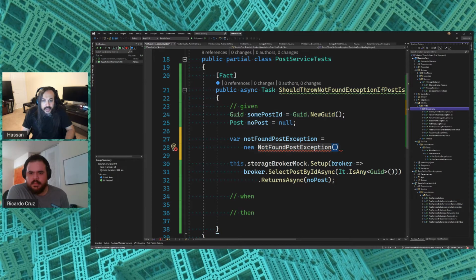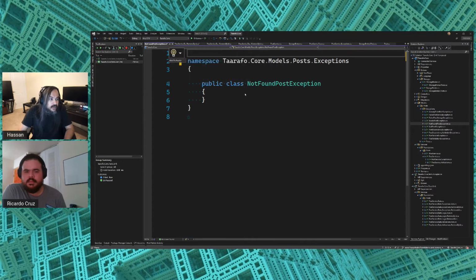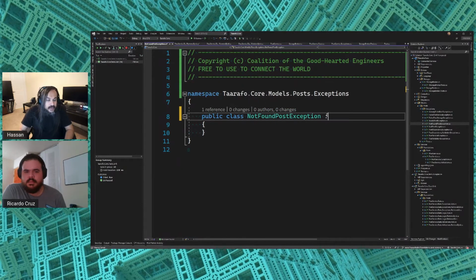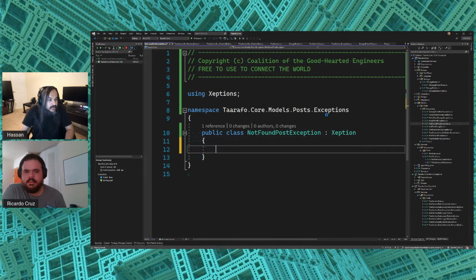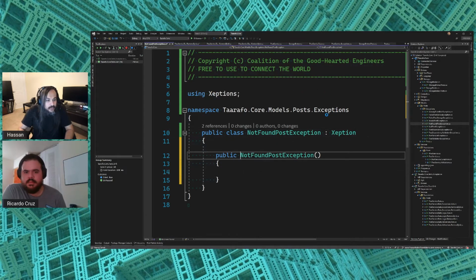This is post dependency. It's not here. Okay, perfect. So in the add, there is already exist post. It's bad if the post is already there. In the remove, it's bad if the post is not there. The opposite, right? So not found post exception like this. And we're going to go in here and say, okay, here's my exception. It inherits from exception.